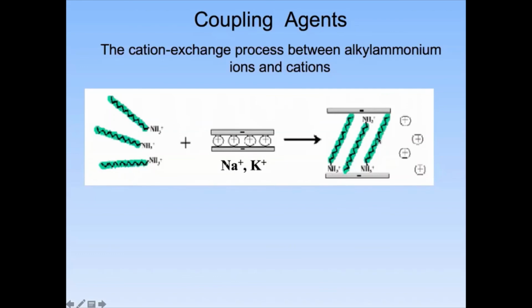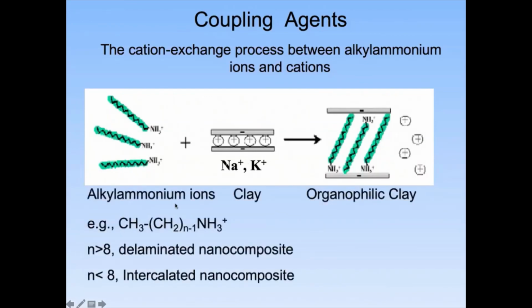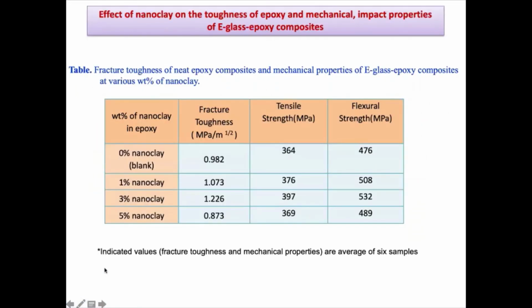Now this is an organic matrix. You have kind of a charge. So now this is compatible with your glass epoxy. Taking a clue from that, you have several ways in which you can modify the clay. These are alkyl ammonium ions, and this is especially Montmorillonite clay, an organically modified clay. Commercially available, you can vary the spacing, and the chemical reactions you can do.